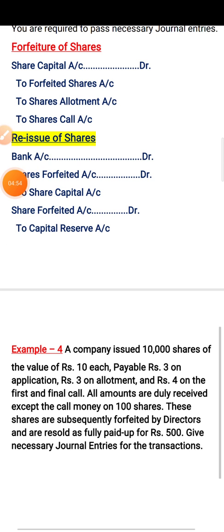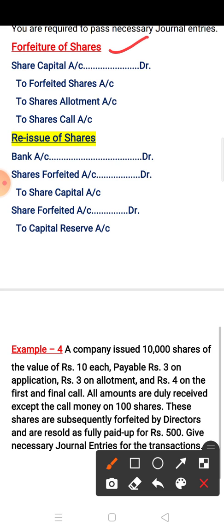Now the next topic is forfeiture of shares. Forfeiture of shares means if any person cannot pay the amount, then the company forfeits his share, and after forfeiture the company can sell his share at the new value.